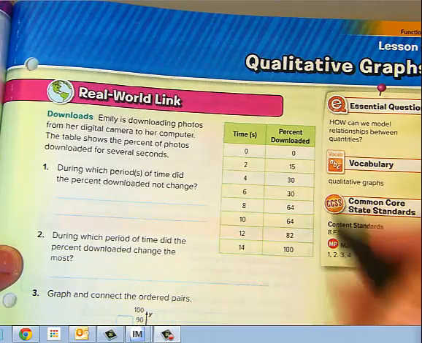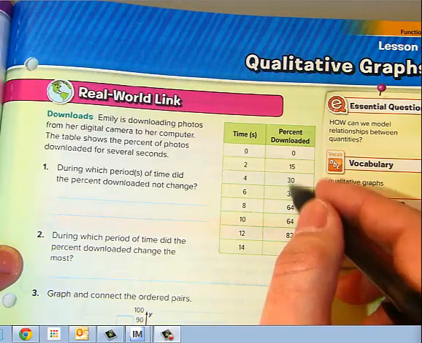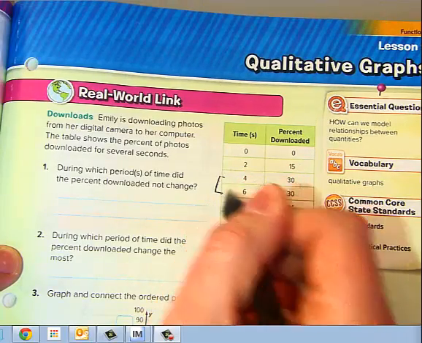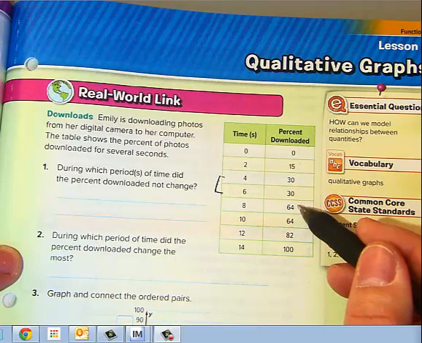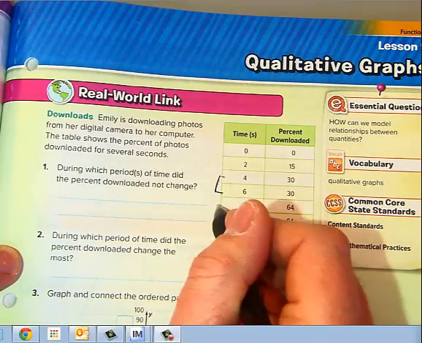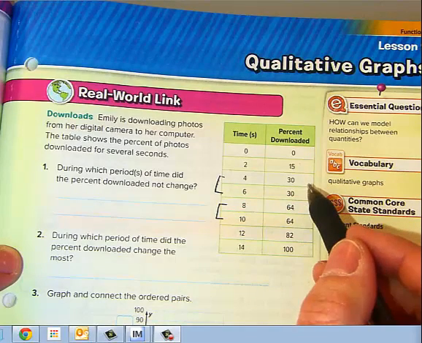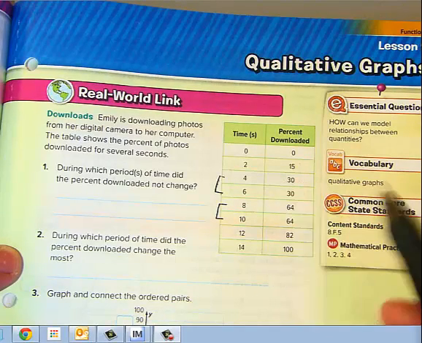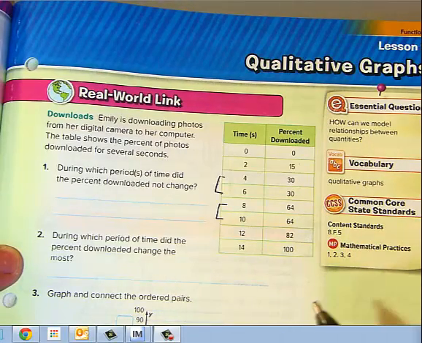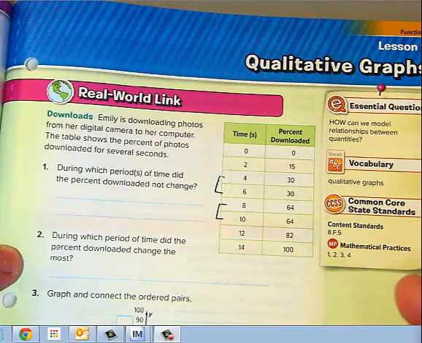So all we look at here is the percentage download. We notice we have a 30 and a 30, meaning it stayed at 30% during this time frame. And now we're looking at any other time frames, and we see we have a 64, 64. So the percentages stayed the same here and here. You have to be very clear when you're answering the question, so you can't just say 4, 6, 8, and 10. Okay, that's not a good answer.